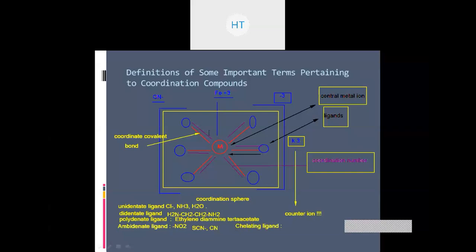Those particular groups which can donate a lone pair of electrons towards the metal ion in order to form the bond are nothing more than a ligand.